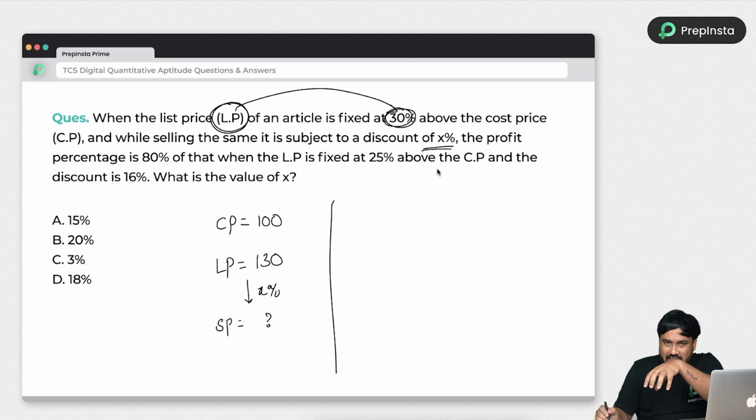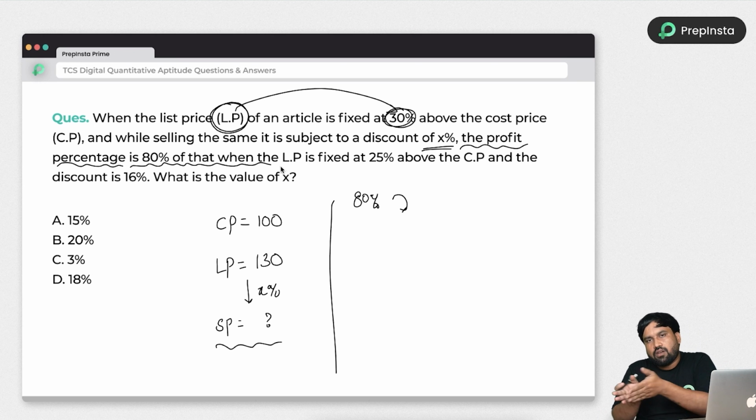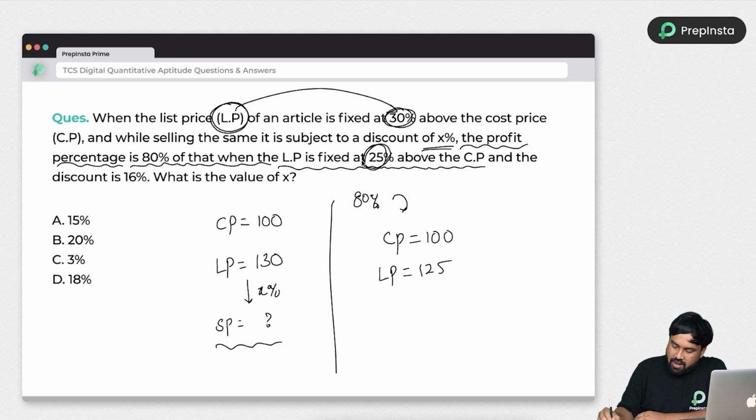Okay. And this condition is depending on the second condition. See, the profit percentage is 80% of something. So here he got some profit, and this profit is 80% of some value. Which value? The next data. So the list price is fixed at 125 above the cost price. So again I am considering second cost price is 100 rupees and the list price would be 125 rupees. Why? Because 25 rupees extra and discount is 16%.